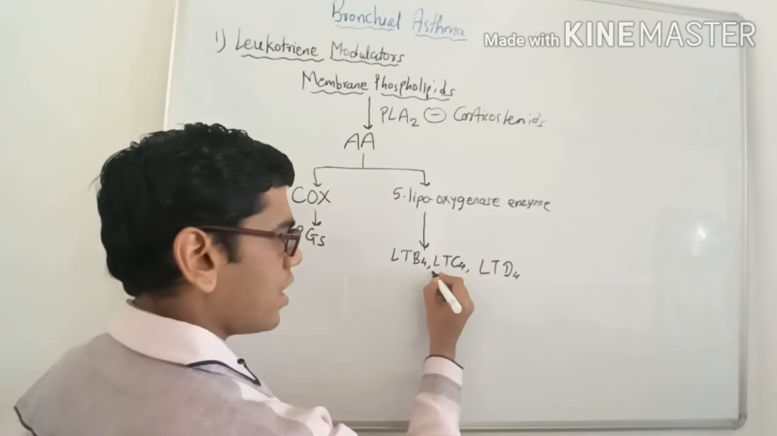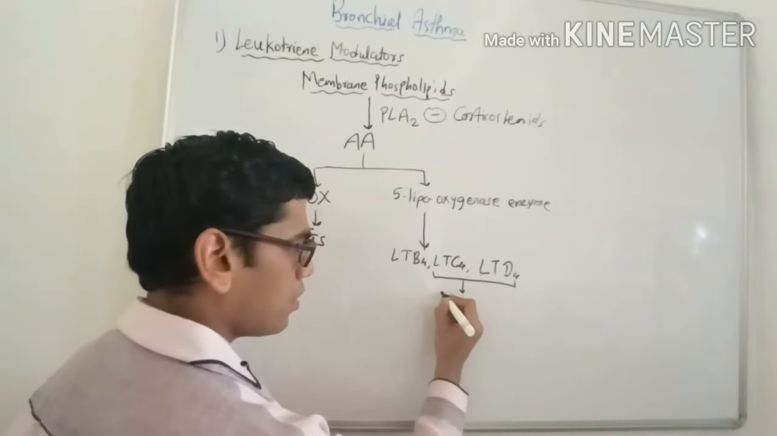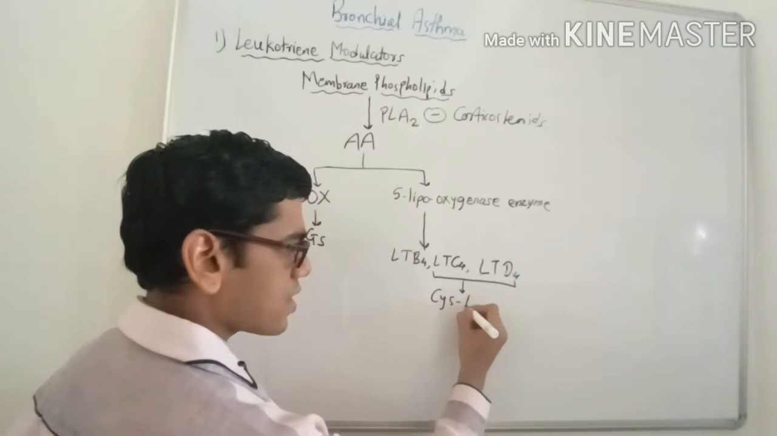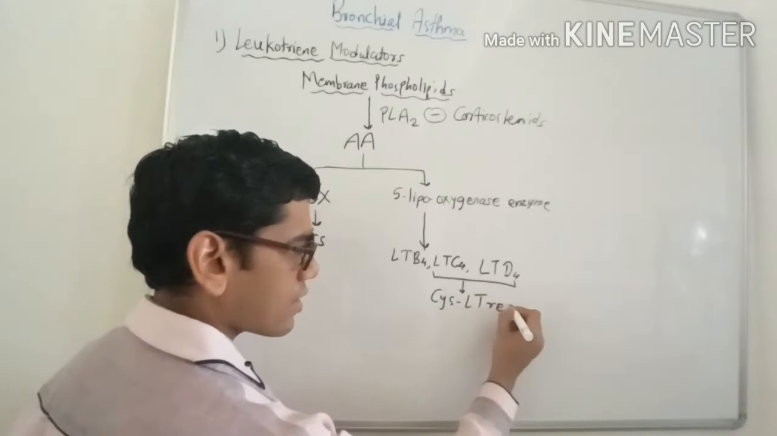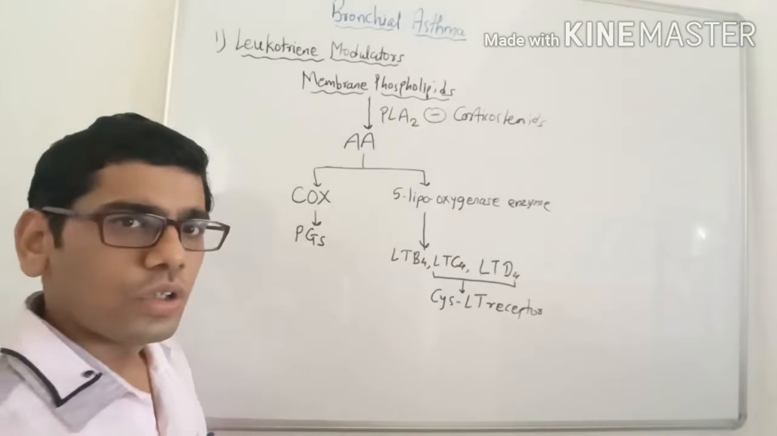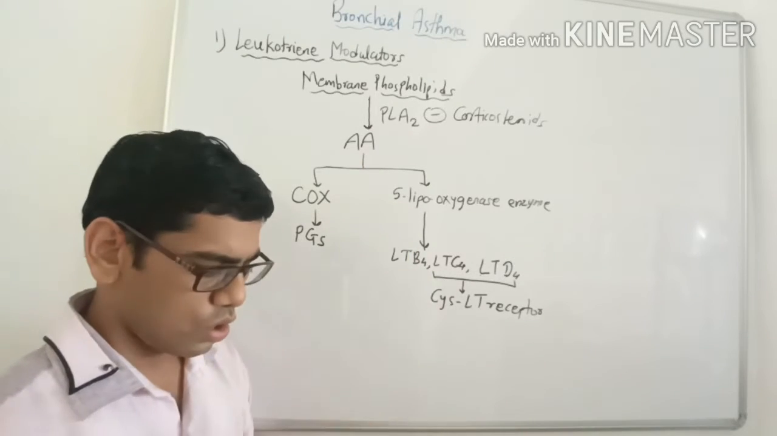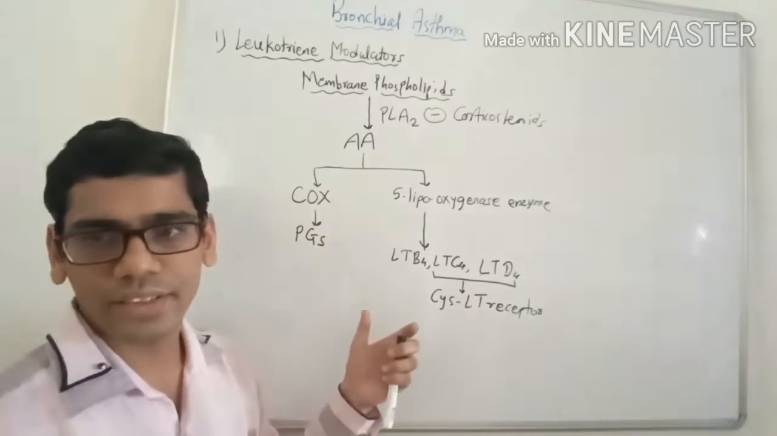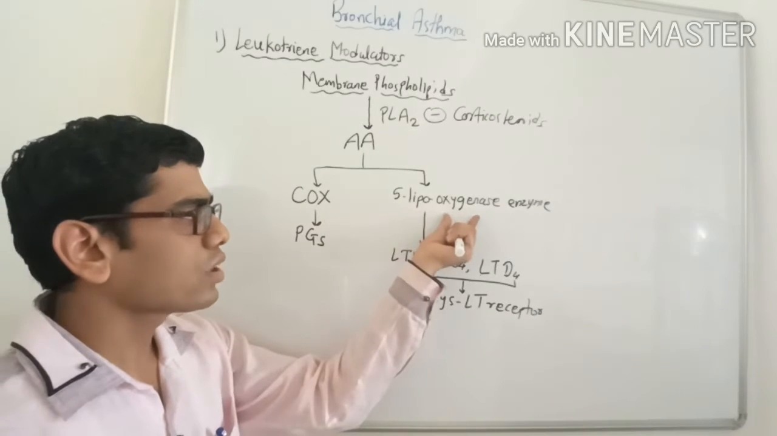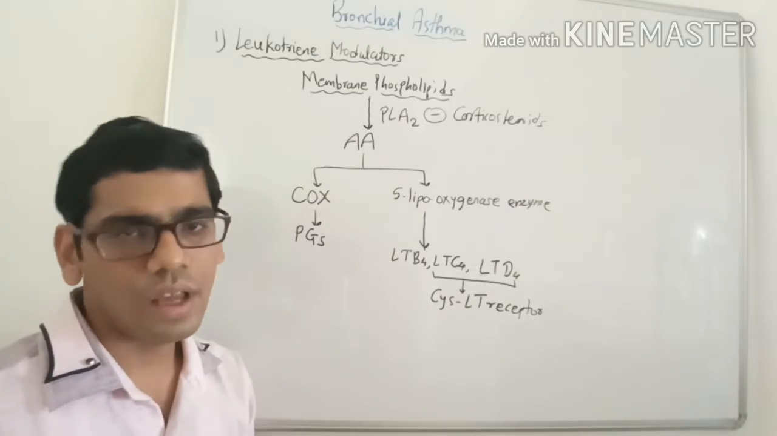Now this LTC4 and LTD4 further act through receptors which are called cysteine leukotriene receptors. So arachidonic acid through the 5-lipoxygenase enzyme is converted into the leukotrienes. Now we have two targets. One is the 5-lipoxygenase enzyme, which we can inhibit, or we can inhibit the cysteine leukotriene receptor.